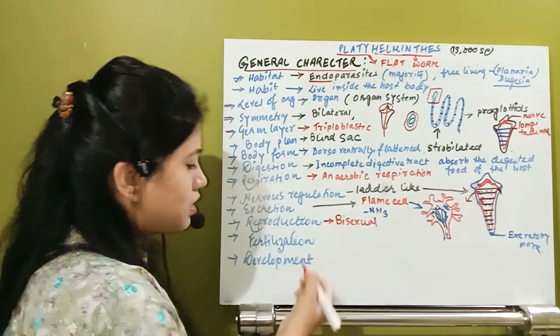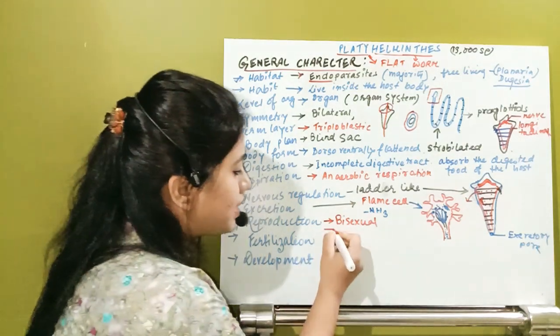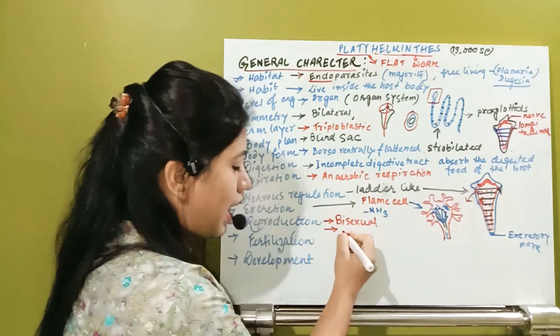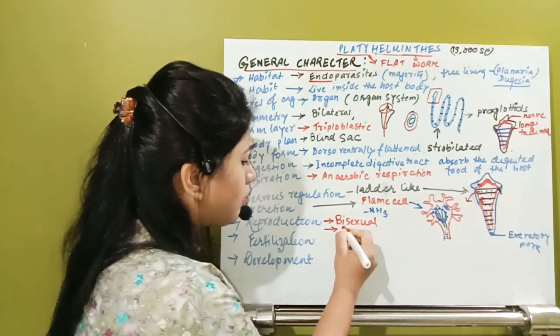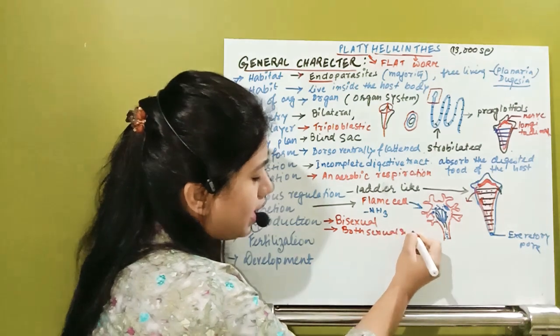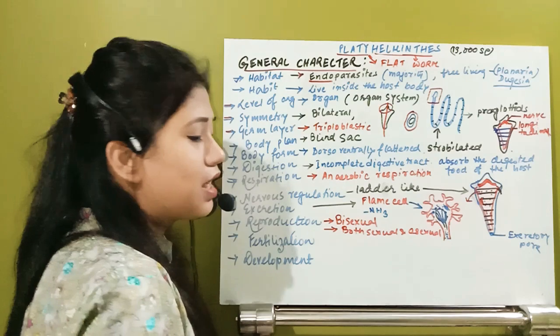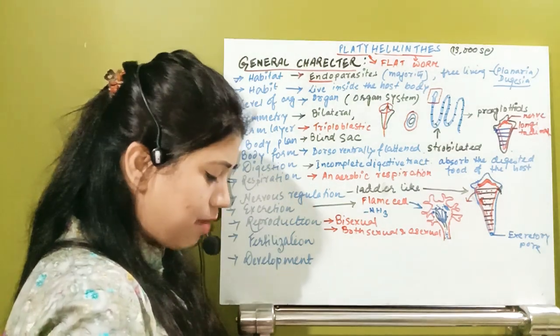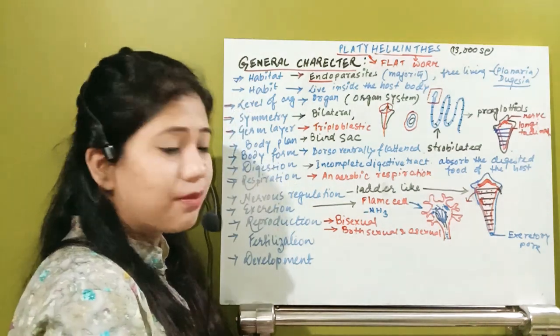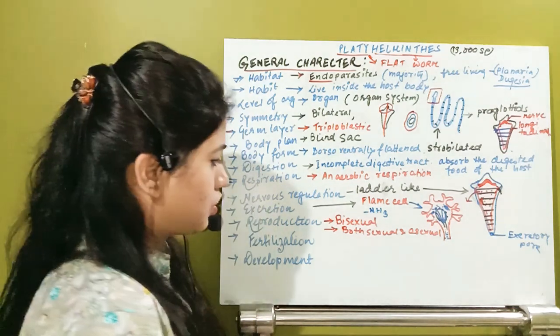So in them actually self fertilization is also there, and cross fertilization is also found. Yes, this organism, if it comes to reproduction, first of all they are bisexual. Second thing, in them they will show both sexual and asexual reproduction. That means they can form the gamete, but without the formation of gamete also they can have reproduction.